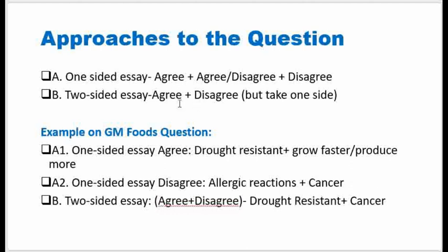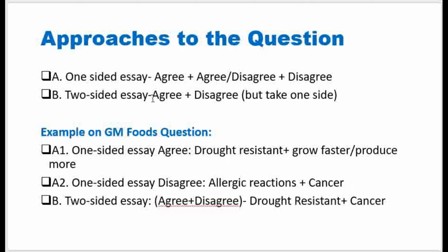And when we come to the general format of an IELTS essay, remember it will have an introduction, body paragraphs, and a conclusion. And quite a number of IELTS essays will have 2 body paragraphs. So these approaches just summarize what will be in the essay paragraphs. Like here, if someone decides to agree, they will have 2 body paragraphs, each for the agreeing side. If someone decides to disagree, they will have 2 body paragraphs, supporting the disagreeing side.